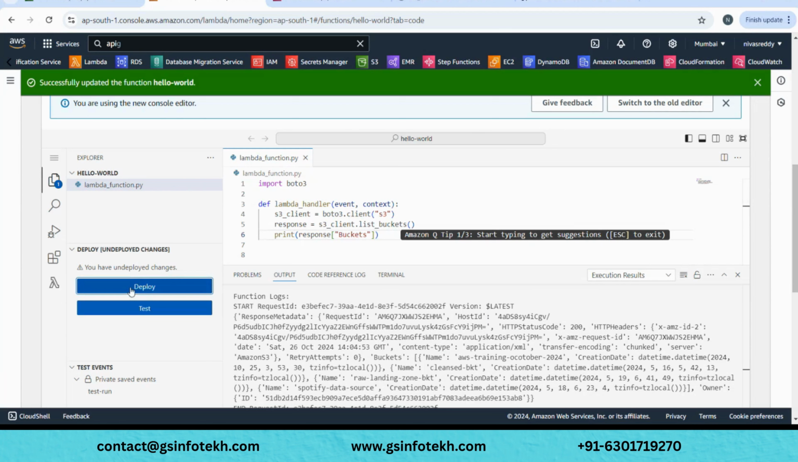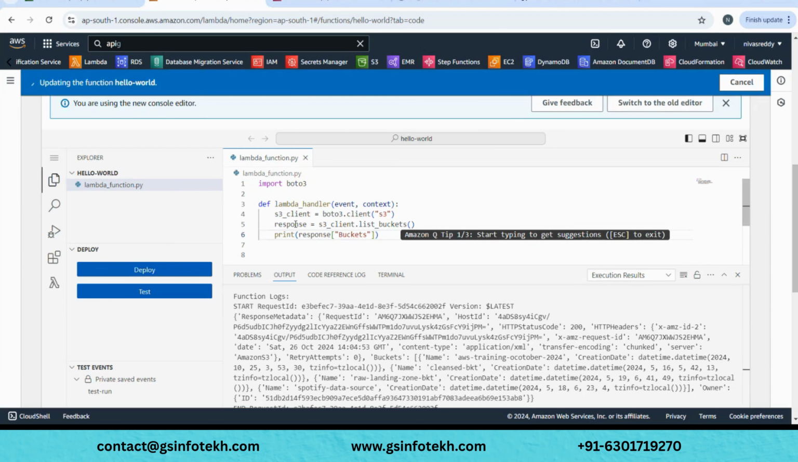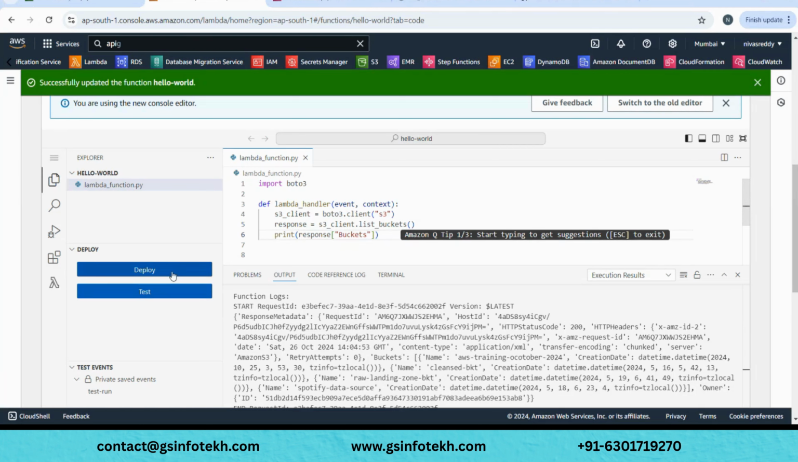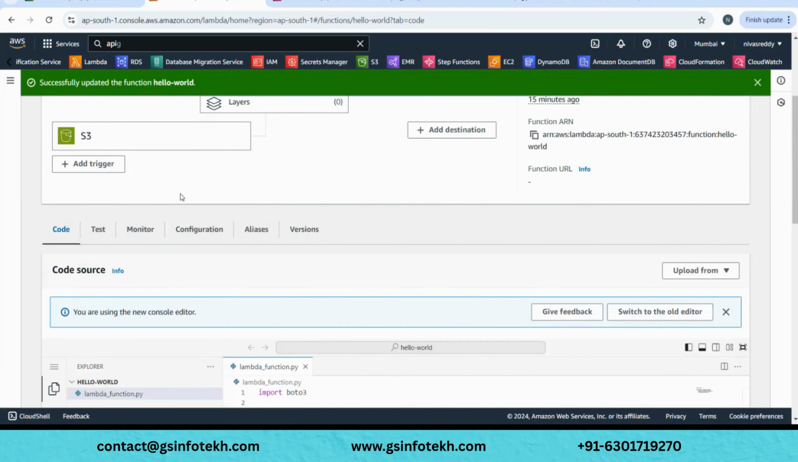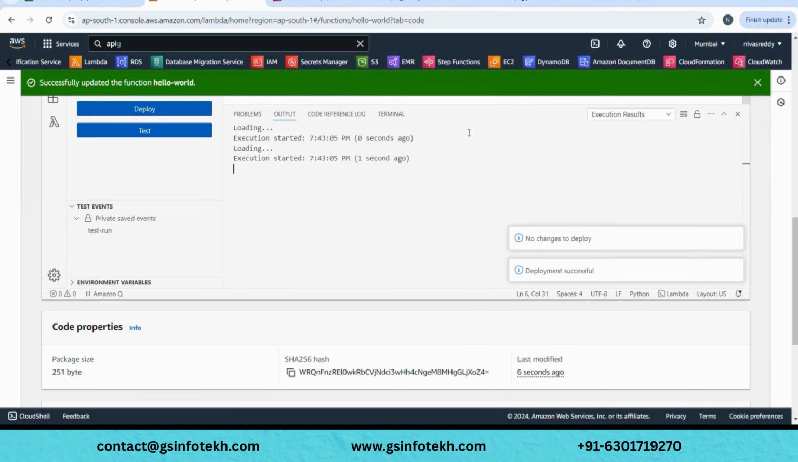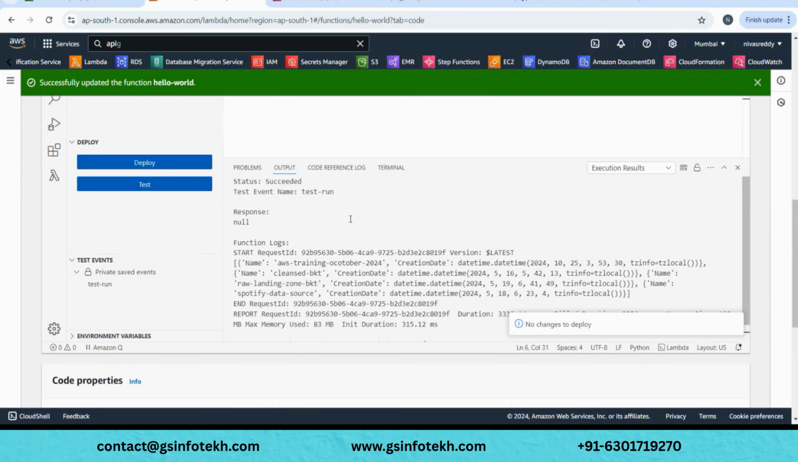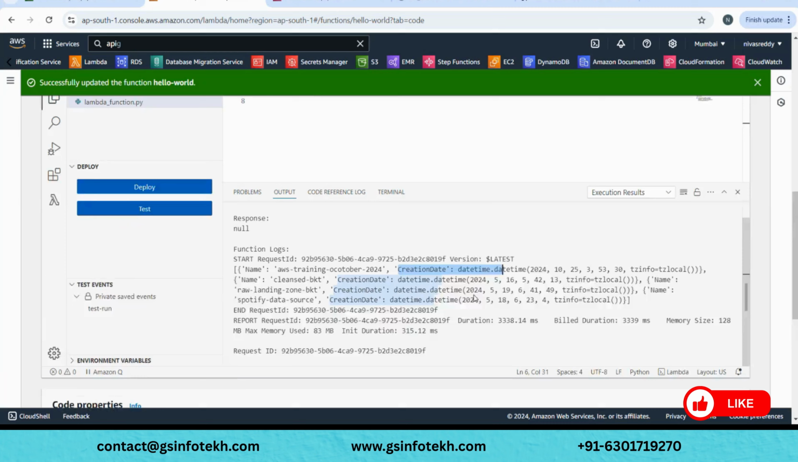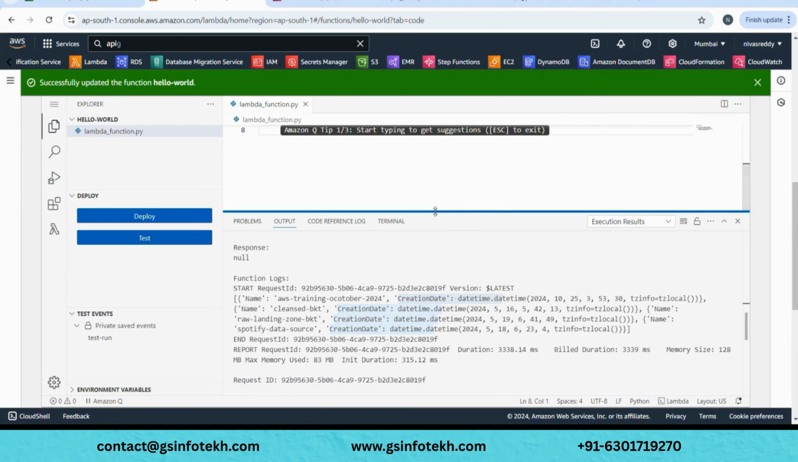I'm just deploying my code. You understood the code, right? First we took the response, and out of response only buckets we need, the bucket names. Now let's try running this. Look at the output. If you see here, it is now much cleaner compared to last time. We have name and creation time for 4 buckets, but still this is not very clean.